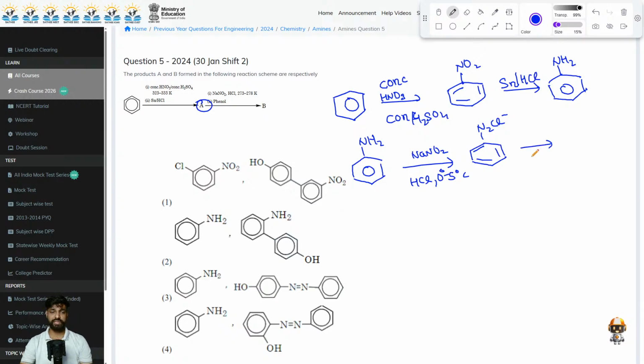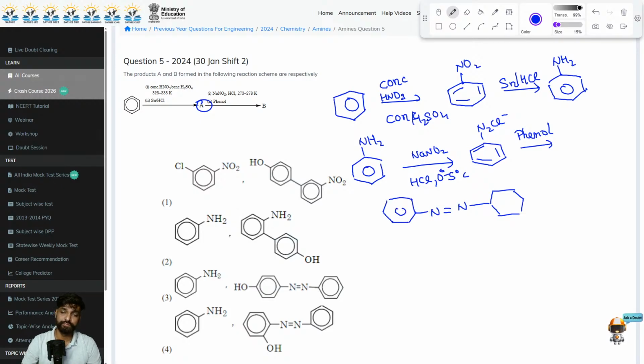Again, we will treat this with our next reagent, which is phenol. Now what does phenol do here? Phenol does a coupling reaction. You know it very well. This coupling reaction will result in the formation of a coupled product in which 2 N will be present in between, and here it will be your OH group.